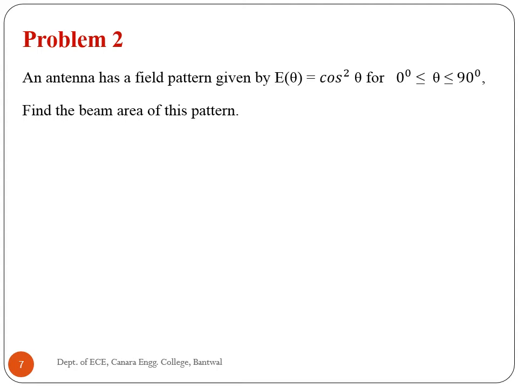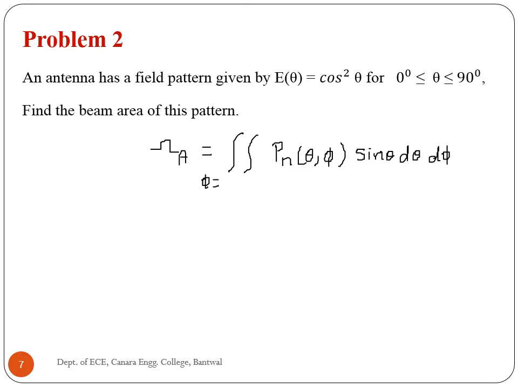Beam area is given by the integral of the normalized power pattern over the sphere, where phi is 0 to 2 pi and theta is 0 to pi by 2. We know that the normalized power pattern is equal to the square of the electric field.